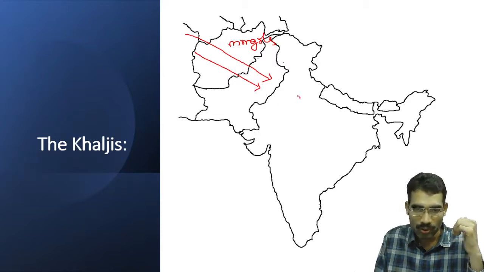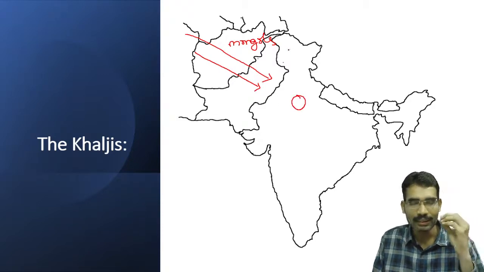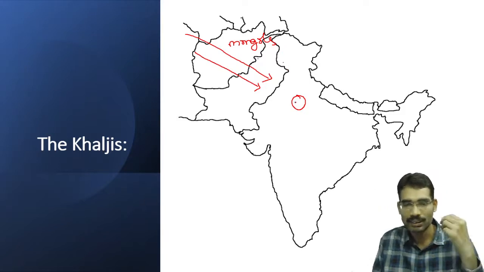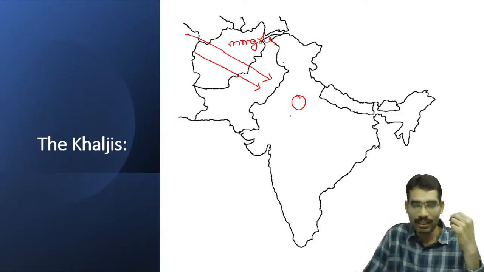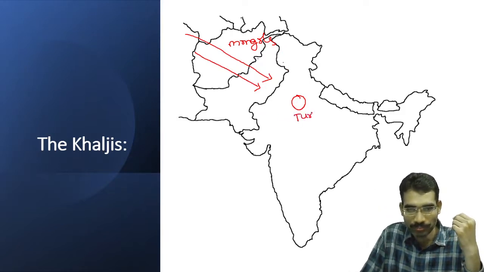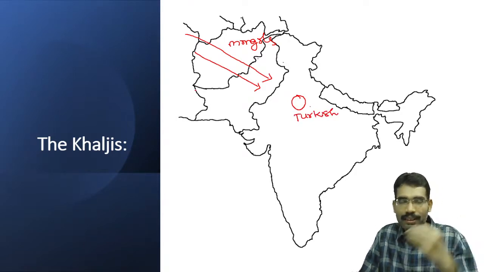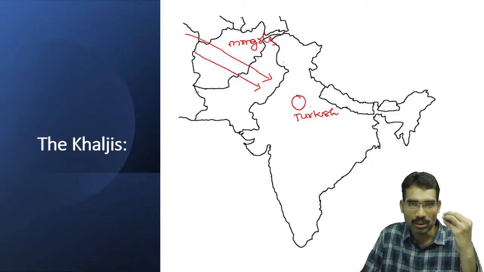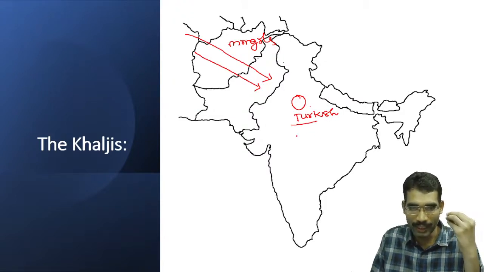Now you can see that Delhi politics were completely under the Turkish nobles. They were powerful, and they were expecting only a puppet sultan, not a powerful sultan. Because of their power hunger, they alienated non-Turkish nobles.